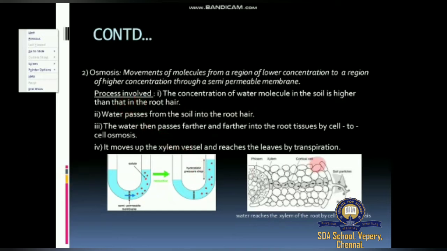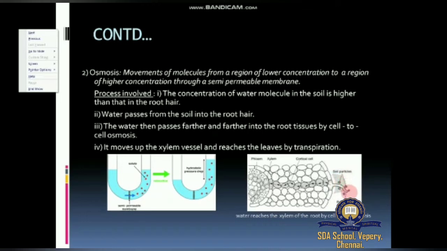The process involves the concentration of water molecules in the soil being much higher. By the same osmosis process, plants absorb a lot of water. Here is a soil micelle, a soil particle, where enough water is available, and this is the root cell. Root hair tries to enter through the soil micelle, where a lot of water is available.